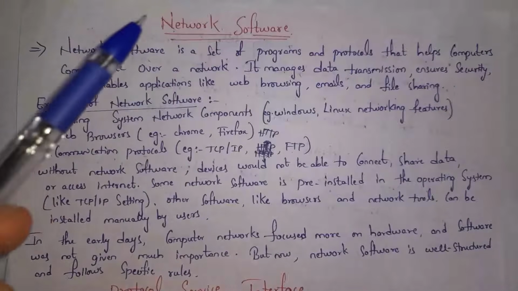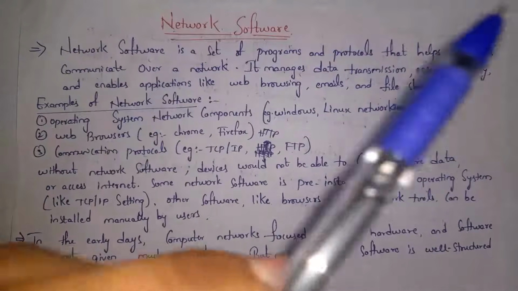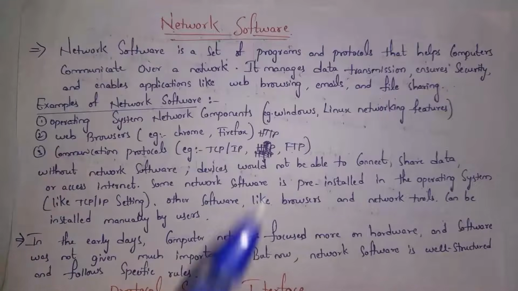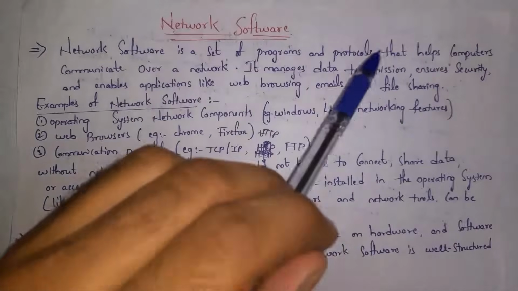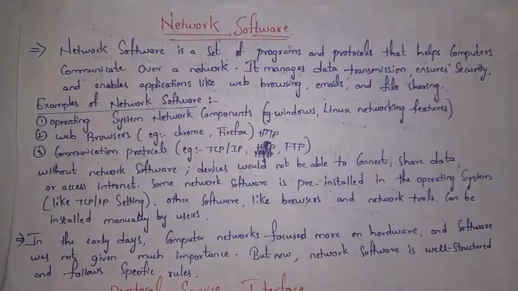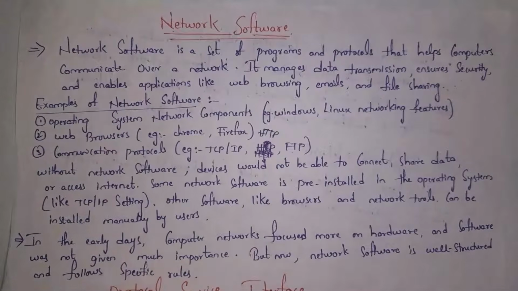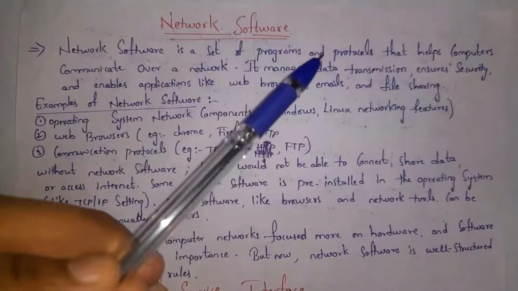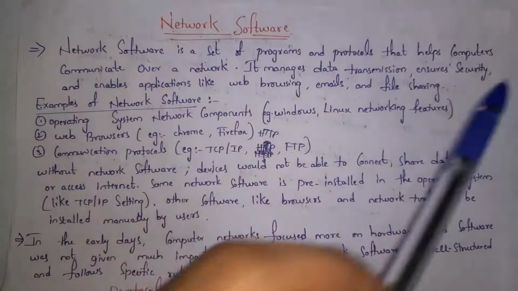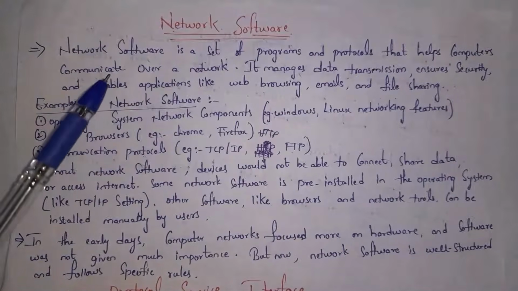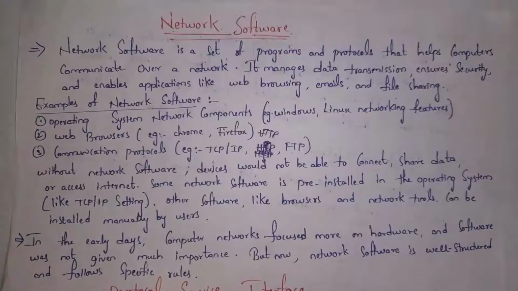Network software is a set of programs and protocols that helps computers communicate over a network. Thus, network software is nothing but a set of programs and protocols. Protocols are nothing but rules. By using these protocols, computers can communicate in a network. Network software manages data transmission, ensures security, and enables applications like web browsing, emails and file sharing.